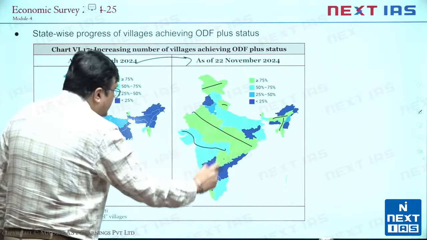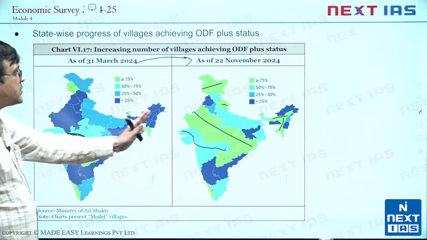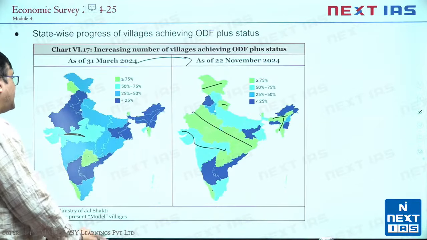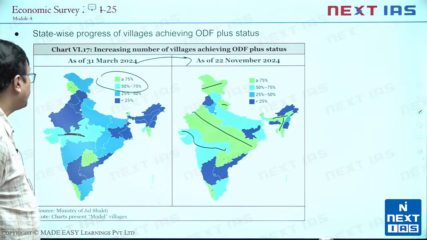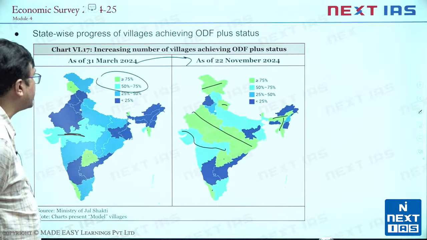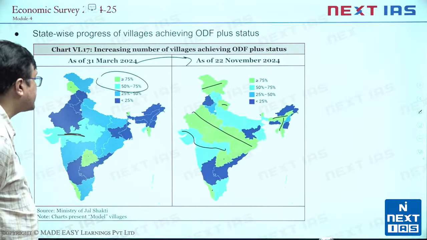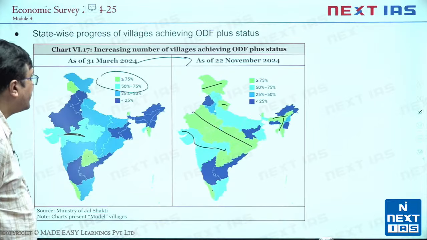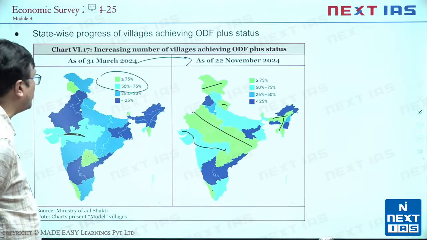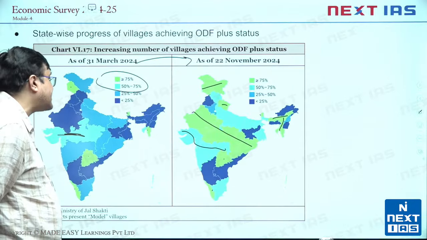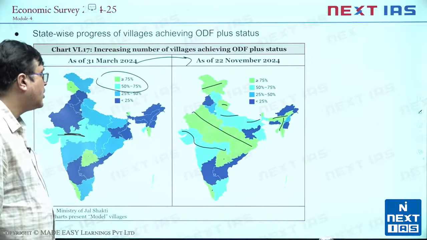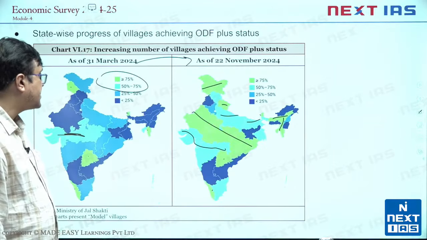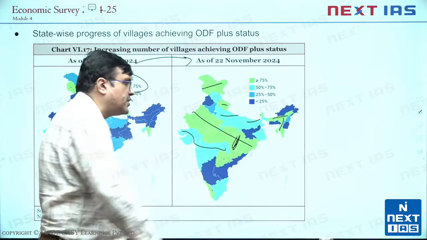Now we again see much more. So that shows continuous progress, where most of the places in India now have reached a zone of more than 50%. Again, of course, there are places with less than 25%, like the Northeast; we still have less than 25% in places like Arunachal Pradesh, etc. But this is again something that India can aspire to overcome. Best part is some of the lesser developed states like Uttar Pradesh or Bihar have shown decent progress on this account. Even Chhattisgarh, green here, is a big encouragement.